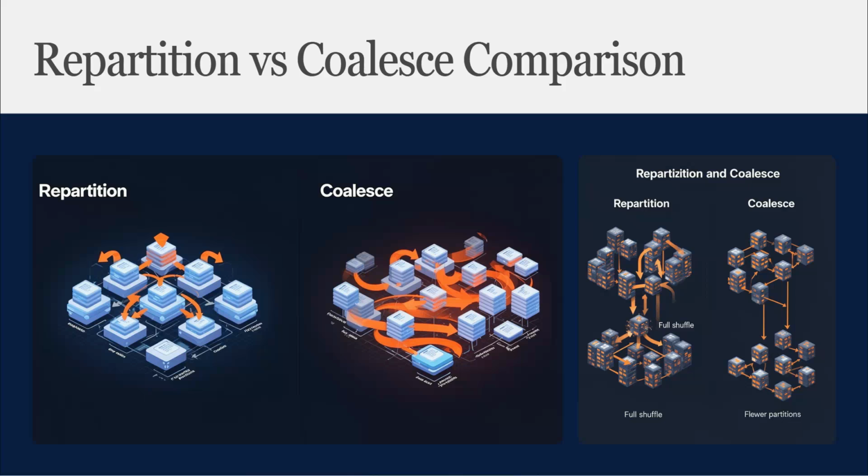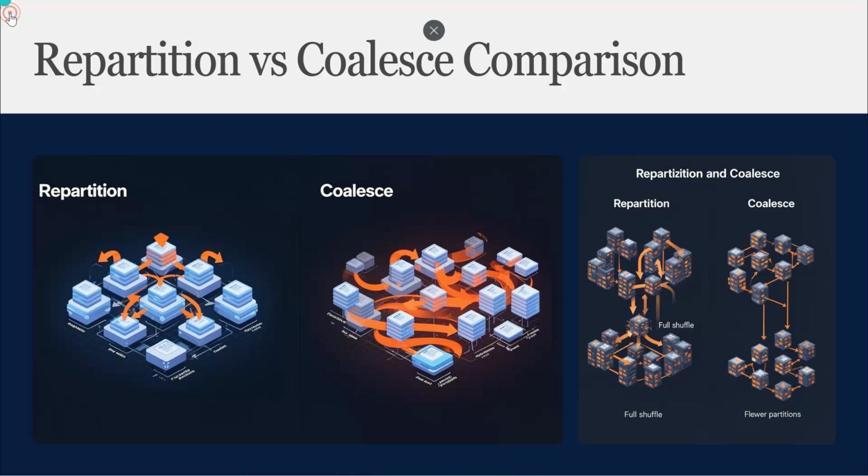So the general rule is: use repartition when you want to increase partitions or balance workload, and use coalesce when you want to reduce partitions efficiently without triggering unnecessary shuffle operations. Understanding this difference helps data engineers write much more efficient Spark pipelines. I hope you have understood the repartition and coalesce comparison. If you need to increase or balance the workload, you can use repartition, and if you need to decrease the partitions, you can use coalesce.